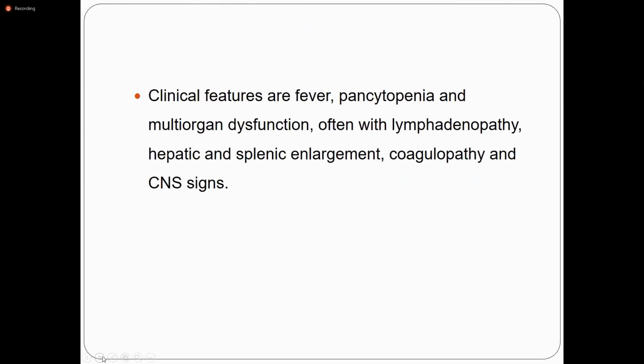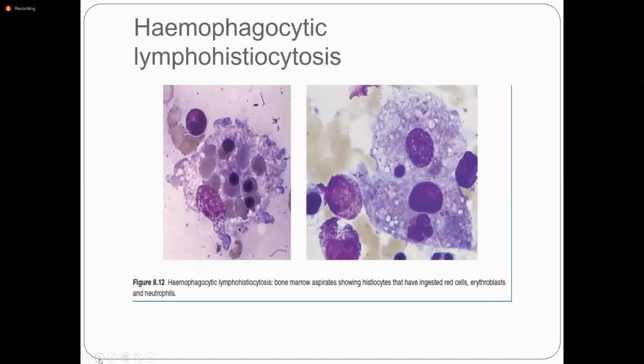Okay, we already discussed the clinical features of fever, pancytopenia, adenopathy, splenic enlargement and CNS signs. Okay, this is the bone marrow picture of hemophagocytic lymphohistiocytosis. Examination of the bone marrow shows macrophages phagocytizing the red cells. These are the red cells.